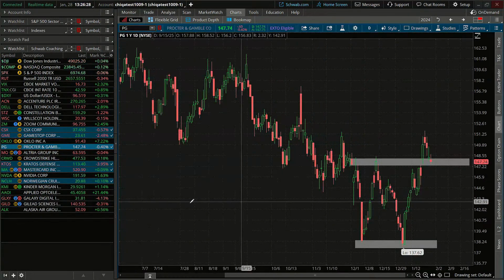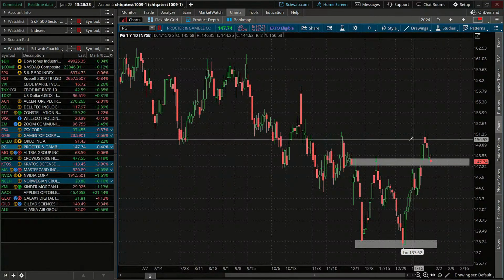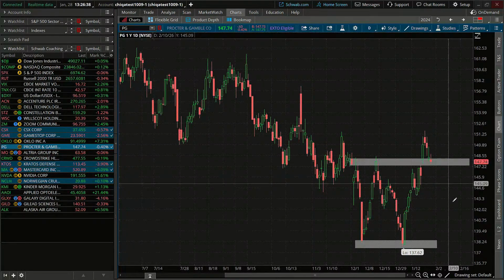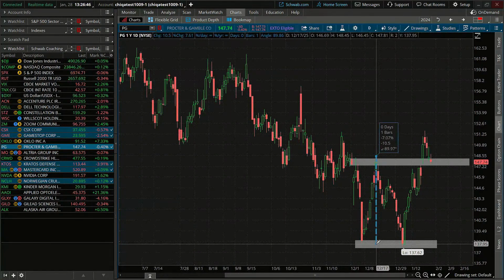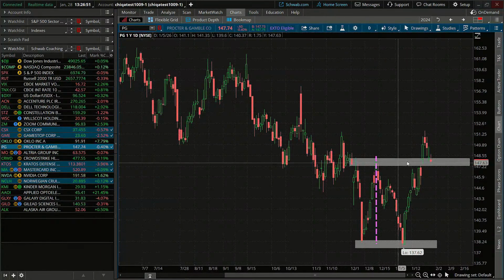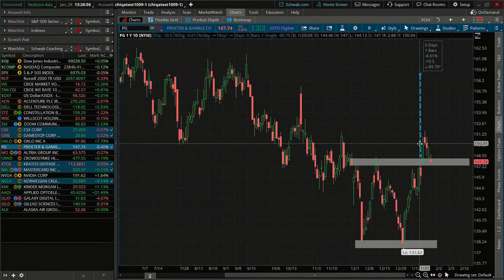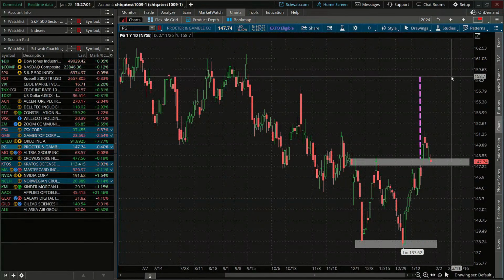Okay. So what we may be looking at here, of course, we'll talk about waiting for confirmation and waiting for a possible bounce or a move above that level, but let's just take a look at what that measured move may look like. So if I take the entire depth of that pattern from old resistance, new support, down to the lows of the pattern, project that upward, that would place us right around 158, 159 or so. Okay, so I'm going to mark that there.